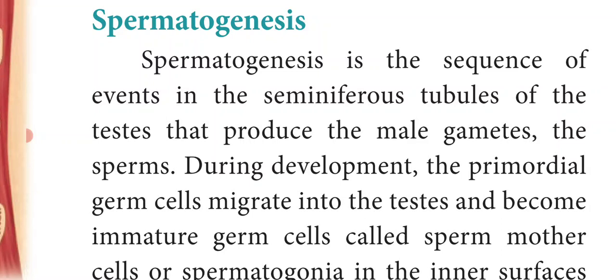What is gastrulation? Gastrulation is a process by which the blastocyst is changed into gastrula with 3 primary germ layers. The 3 primary germ layers are the ectoderm, mesoderm and the endoderm. So, primordial germ cells are the cells of the primary germ layers. These primordial germ cells migrate into the testes and become the immature germ cells called sperm mother cells or spermatogonia in the inner surface of the seminiferous tubules.